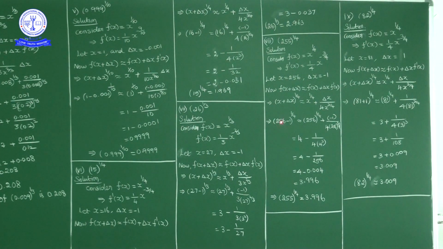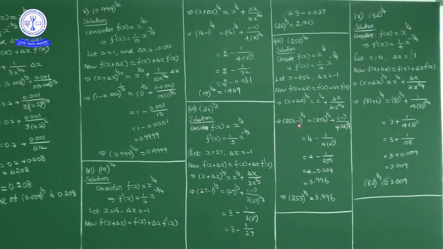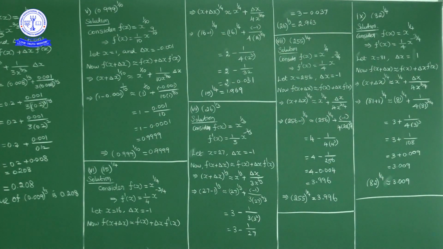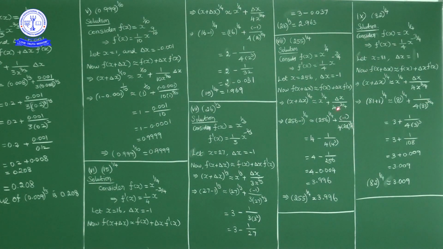Substituting 256 and -1: 256 minus 1 power 1 by 4 is equivalent to 256 power 1 by 4 plus (-1) by 4 into 256 power 3 by 4. 256 power 1 by 4 is 4, minus 1 by 4 into 256 power 3 by 4. 256 is 4 power 4, so 4 power 4 whole power 3 by 4 is 4 cube, 4 cube into 4 is 256.